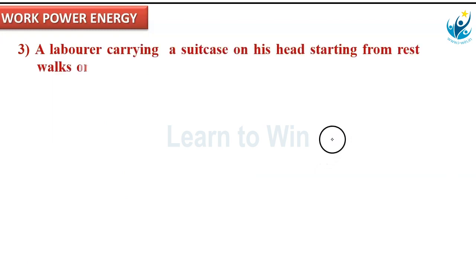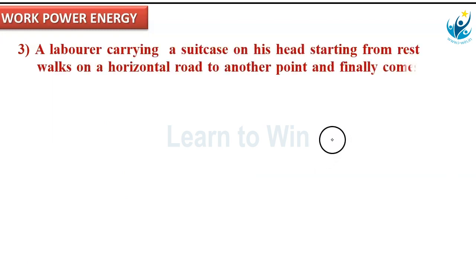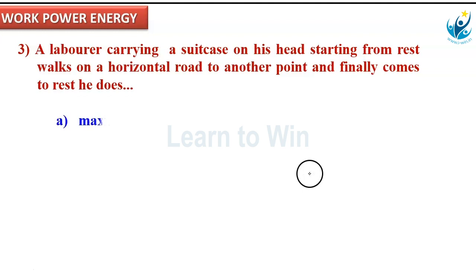Next question. A laborer carrying a suitcase on his head, starting from rest, walks on a horizontal road to another point and finally comes to rest. He does work.